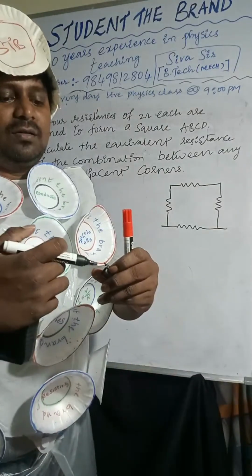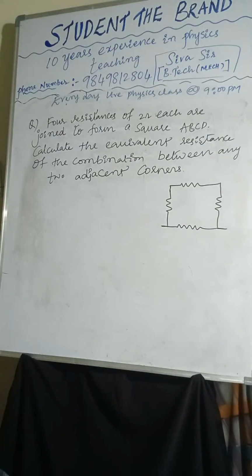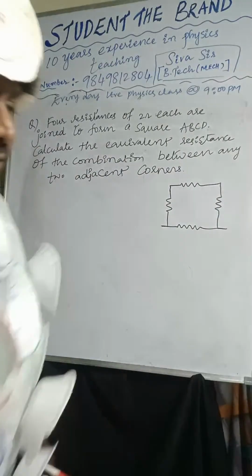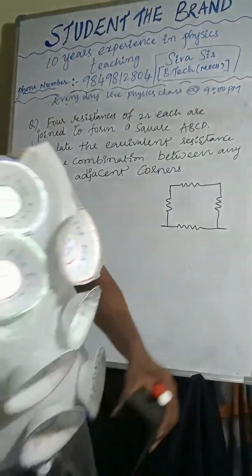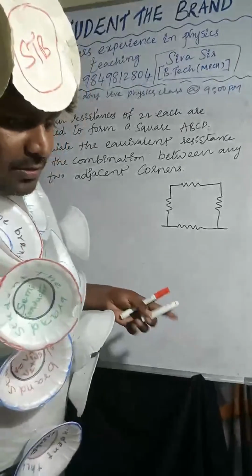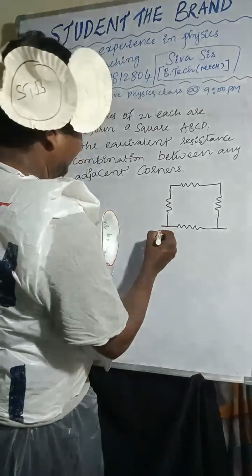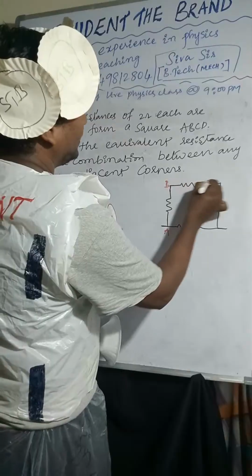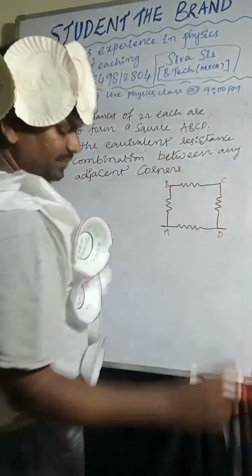So we need to find the equivalent resistance between adjacent corners. How to find it? Can anyone say? Here you can see I'm taking these two. So this is one. A, B, C, D.